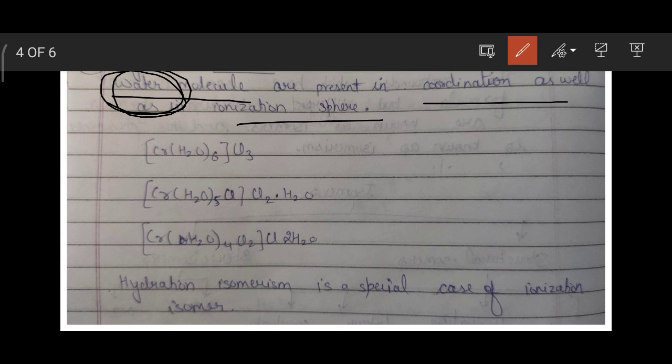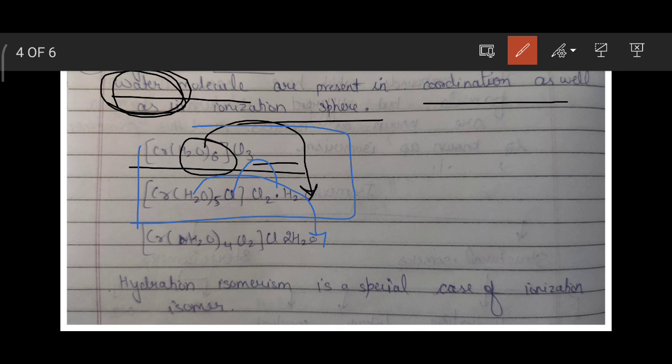From this example you can see that H2O is in the coordination sphere and goes outside into the ionization sphere. That means interchange of water takes place, so they form hydration isomers. In this example one more water molecule goes outside and Cl goes inside, so they are hydration isomers.